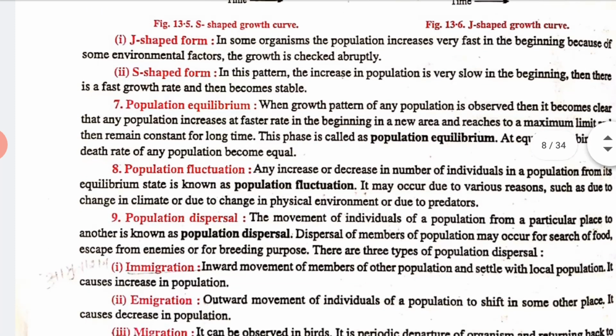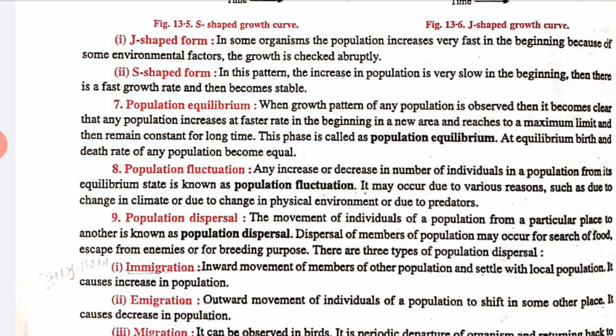Now, next we have population equilibrium. What is population equilibrium? When the growth pattern of any population is observed, it becomes clear that any population increases at a faster rate in the beginning in a new area, reaches a maximum limit and then remains constant for a long time. This phase is called population equilibrium, means suddenly they grow up and then they just become stable. Now, population fluctuations. Any increase or decrease in the number of individuals in a population from its equilibrium is known as population fluctuation, right?